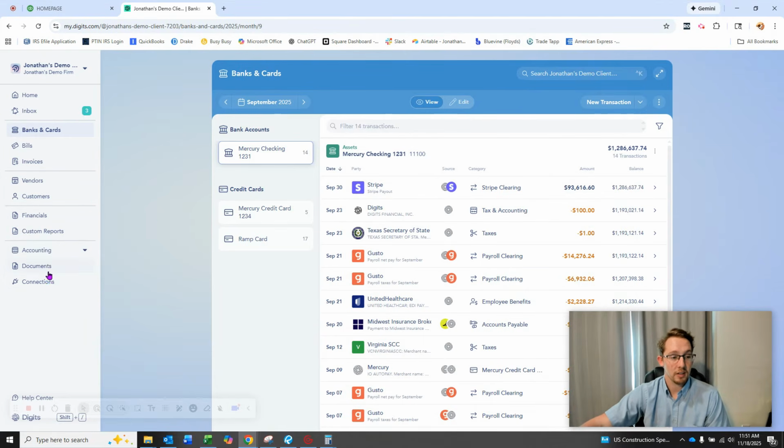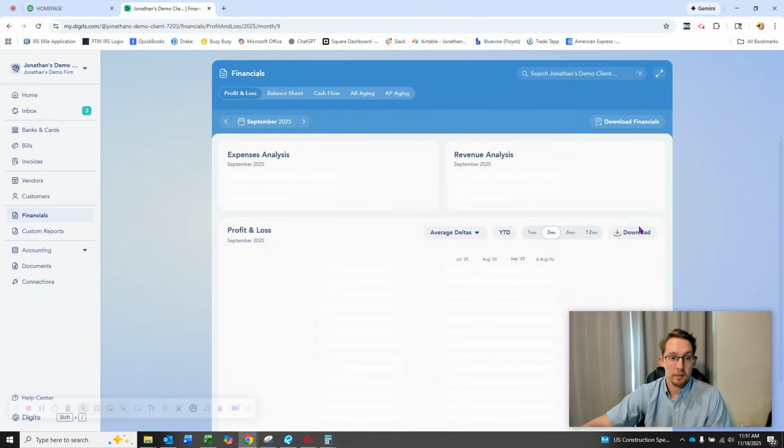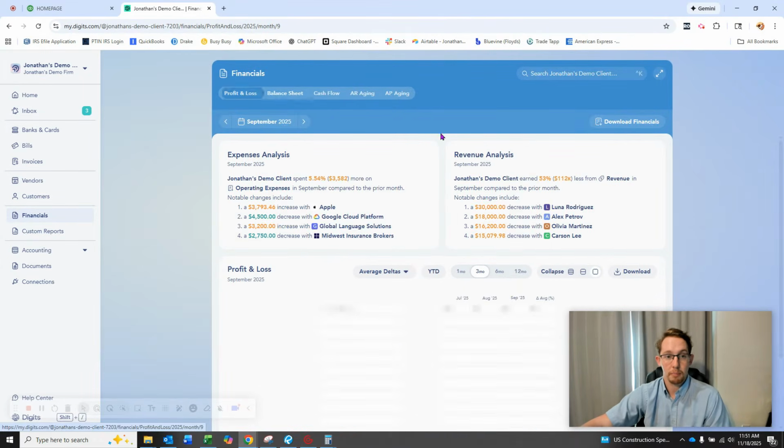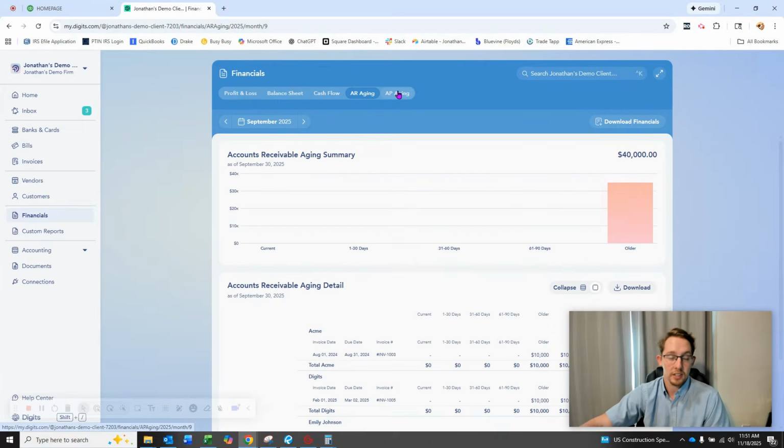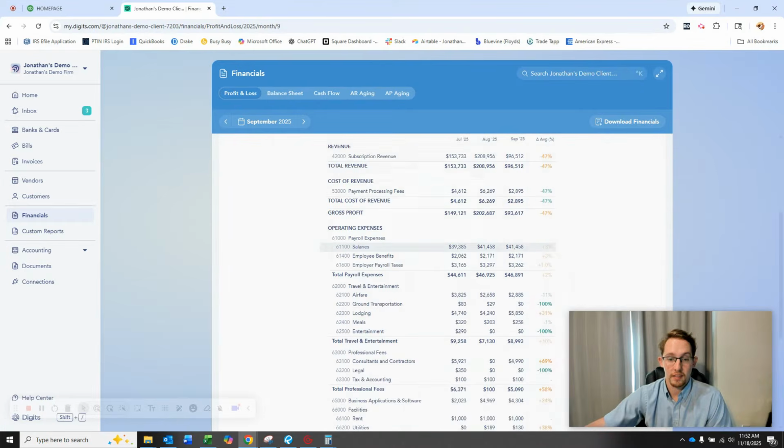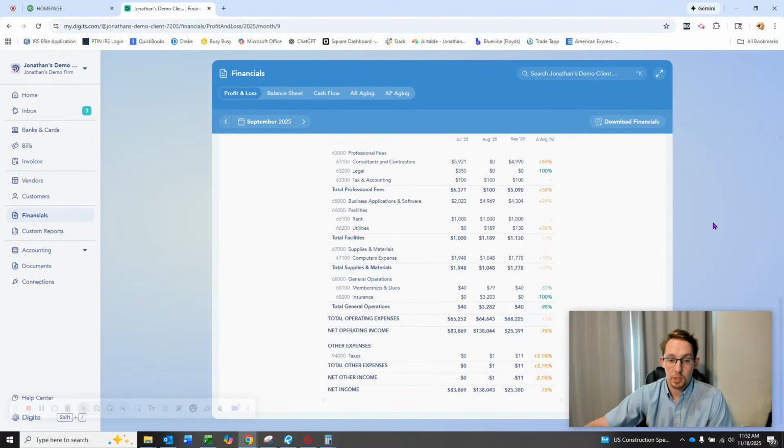You're going to have all your ribbons over here, and you can drill in and find just about anything you're going to need. And then within the reports, you would expect to find the typical reports: financials, balance sheet, profit and loss, cash flow, AR aging. These are all the things that when I send financials over to the bank on behalf of a client, this is what they're going to ask for. And it's all right here, just where you would expect it to be.